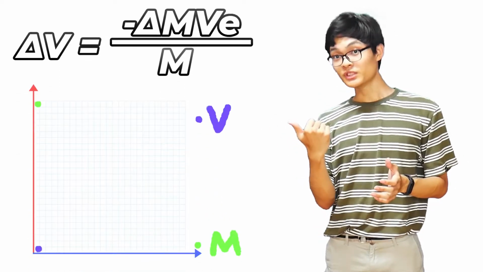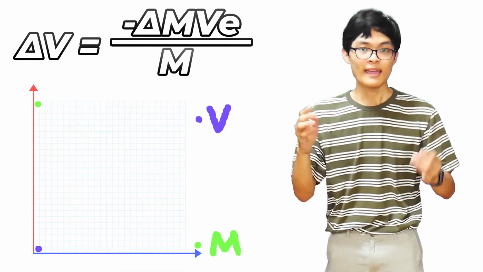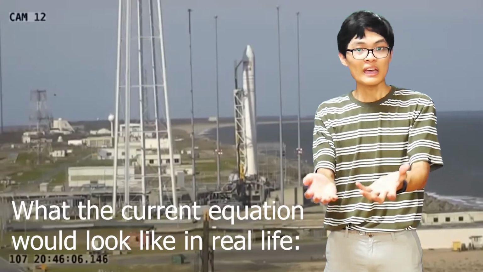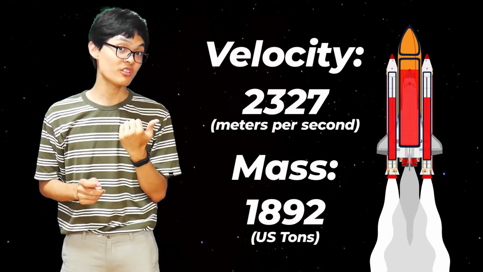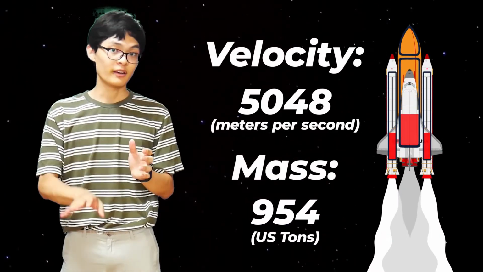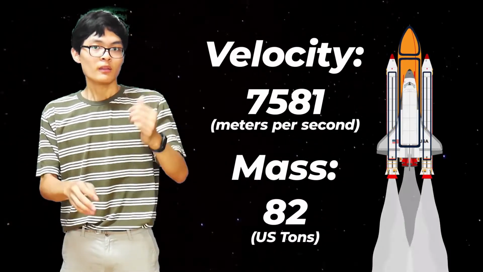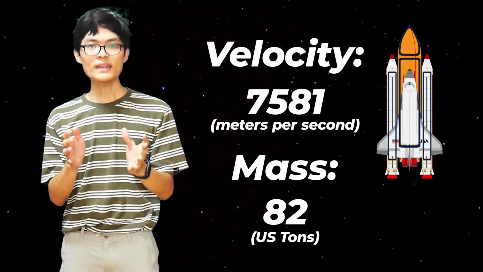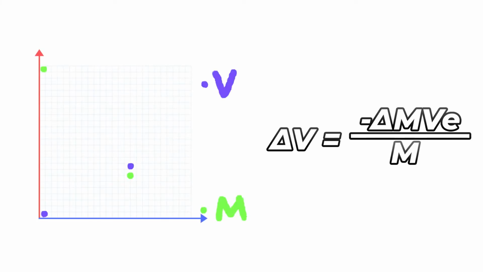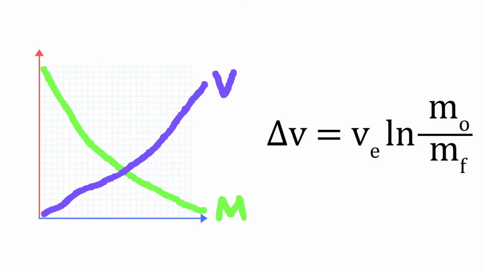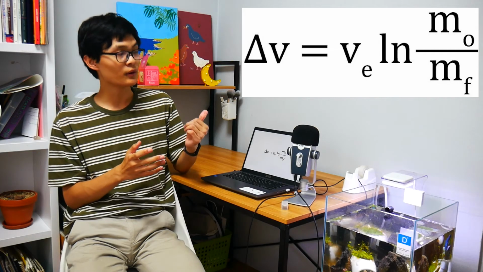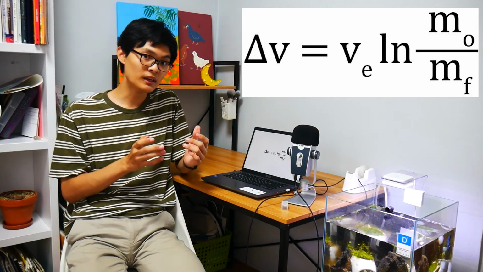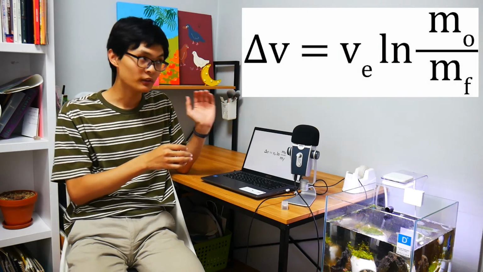See, this equation only shows us a single change in mass and velocity, as if a rocket dumped all of its fuel at once and gained all of the velocity at once. But rockets have a constant change in mass and velocity as the weight gets lighter and the speed gets faster. To calculate this constant change, we need to integrate it. Splitting this change an infinite amount of times is what integration does, so we could input whatever we want to get a corresponding output. The final form of the equation tells us how much fuel you need to carry a rocket of this mass to this velocity.